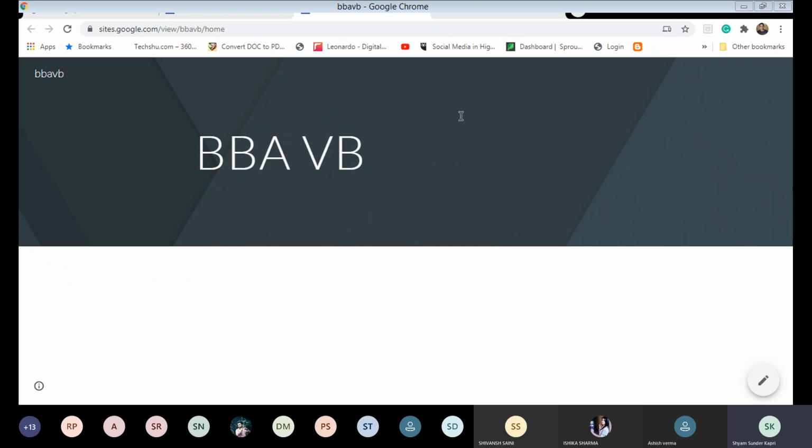Four elements of a Google Site page. The header section appears at the top of each page and can contain text, graphics, or both. On the header, you can have text as well as images. The navigation menu contains links to all the pages in the site, or at least the main sections. Navigation menu like home, about us, contact us, like this.